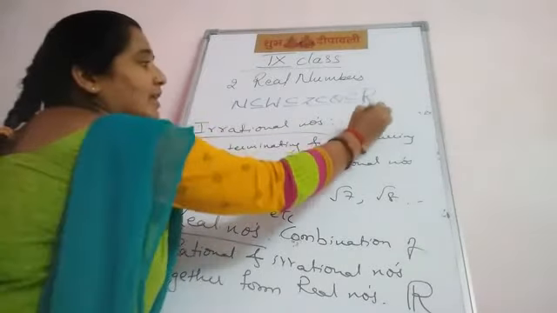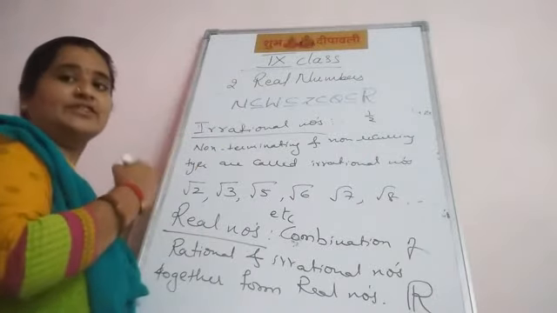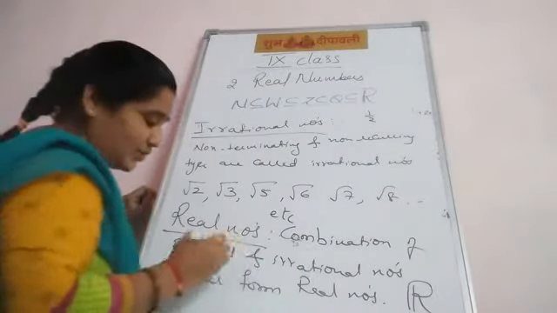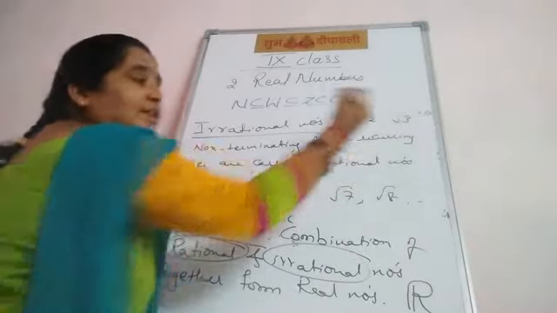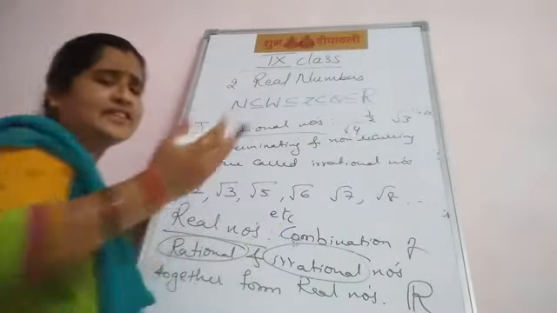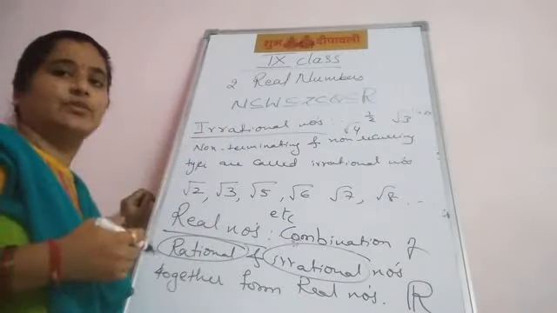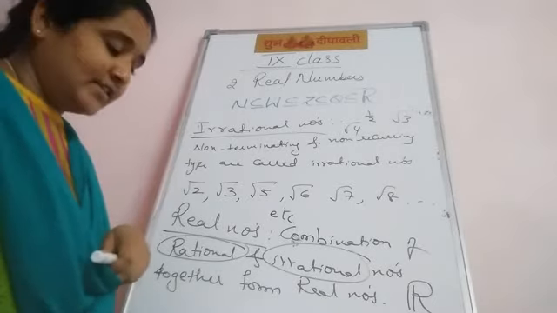If they give 1 upon 2, it is a real number. That means it is a rational number. Combination, two numbers: rational and irrational. If they give root 3, it is a real number. If they give root 4, it is a real number. Square root of 4 what? 2. Okay? This is the definition of real numbers.